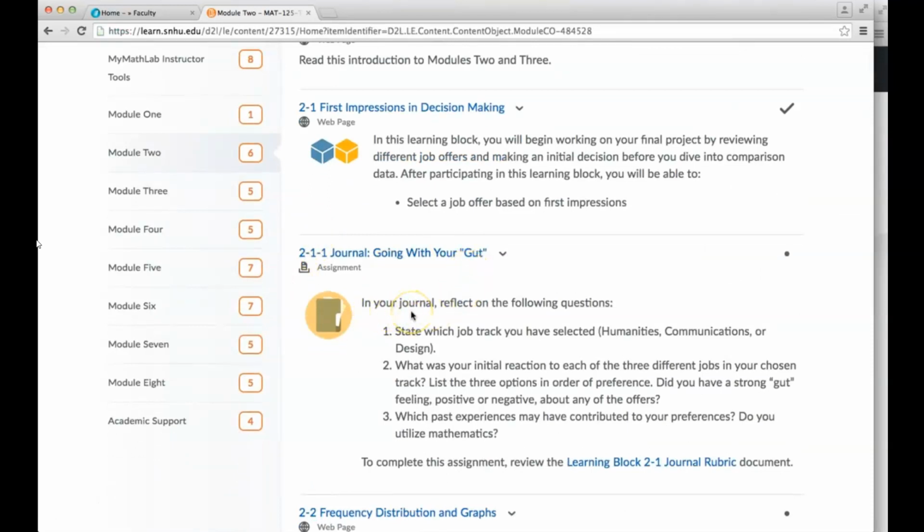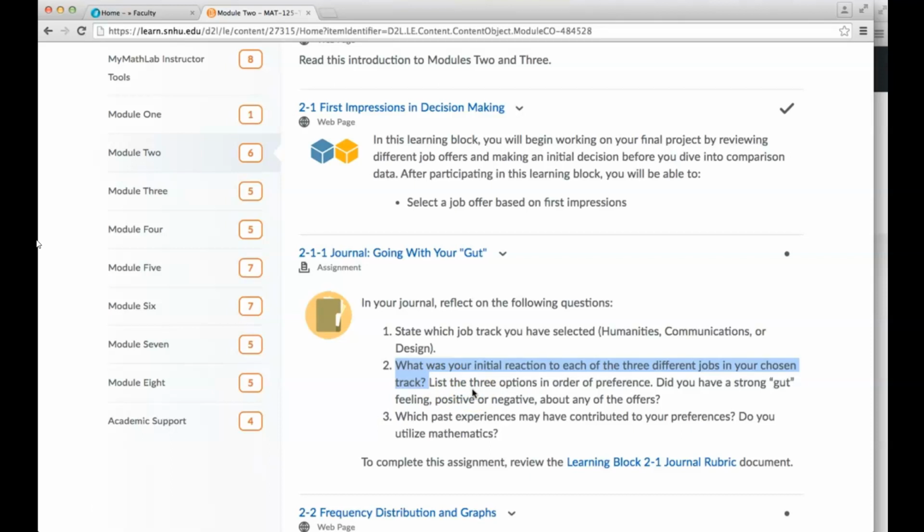In your journal, you're going to state which job track you've selected: humanities, communications, or design. You're going to tell me what was your initial reaction to each of the 3 jobs that were within that track. You're going to list these 3 jobs in order of preference, and you're just going to kind of give me a really brief reason why.